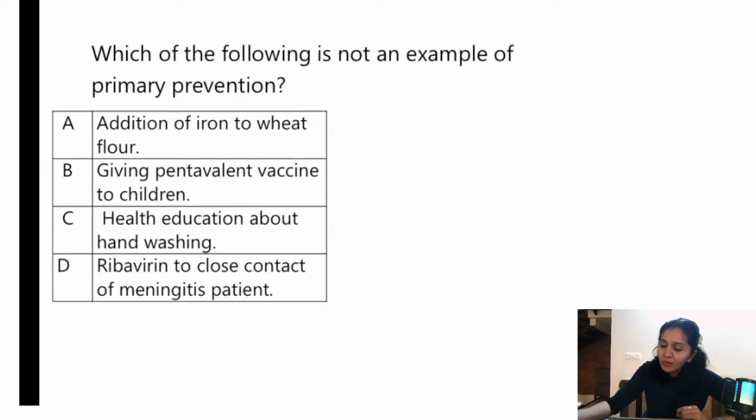All right. Moving on, which of the following is not an example of primary prevention? So now we know what is primary prevention. Another controversial question this is, I must say. Option A is addition of iron to wheat flour, giving pentavalent vaccine to children, health education about hand washing, ribavirin to close contact of meningitis patient. Actually, if you ask me, I would put all of these options under primary prevention, but if I have to choose one, I would go with health education about hand washing, because it's general, targeting all the diseases. Whereas addition of iron to wheat flour, pentavalent vaccine, and ribavirin are specific. So I would go with this, but I think all these options are correct.